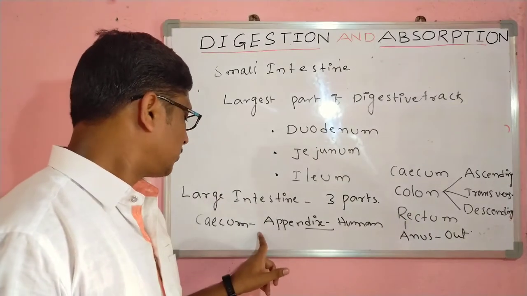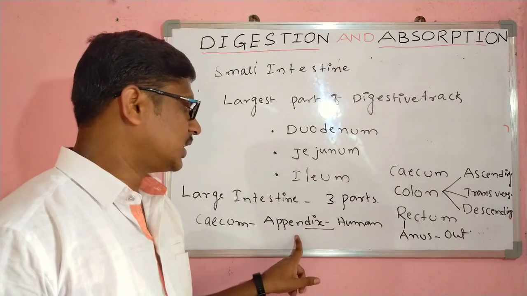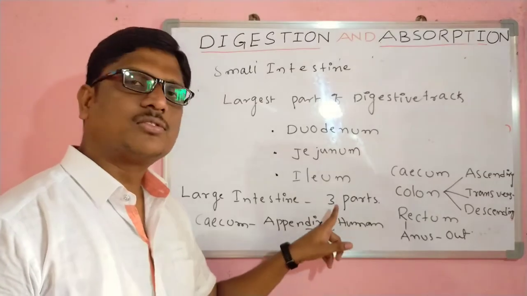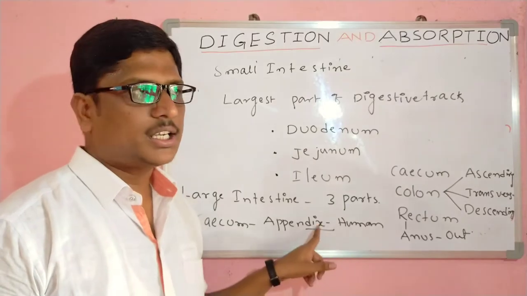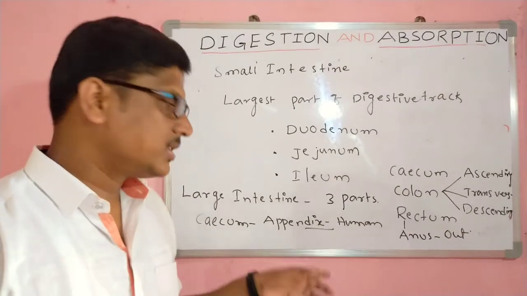And here the cecum is associated with a specific structure called the appendix. This appendix is vestigial in humans. The reason is that it is unable to produce the enzyme cellulase.